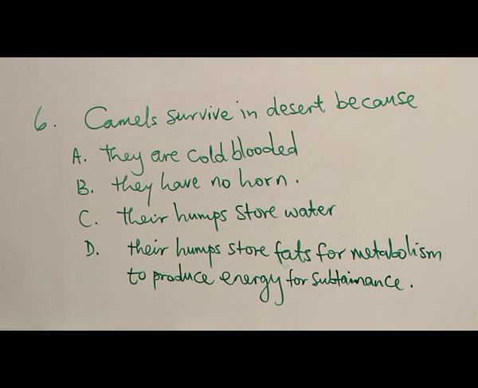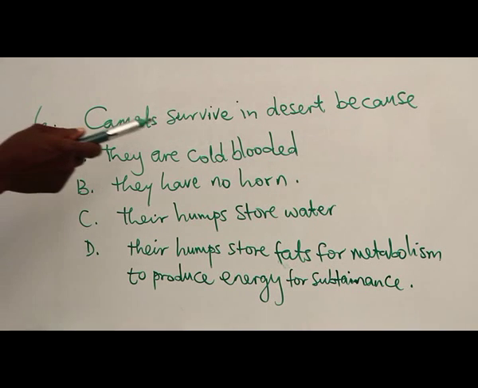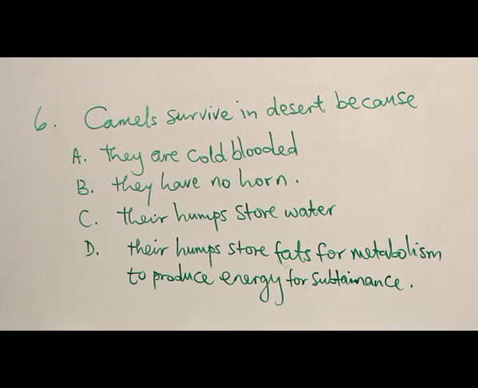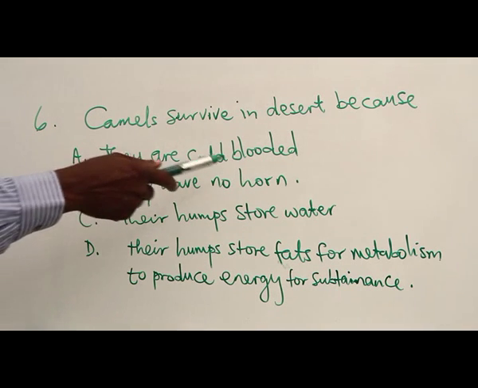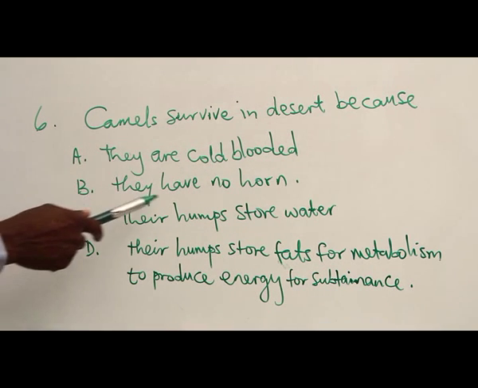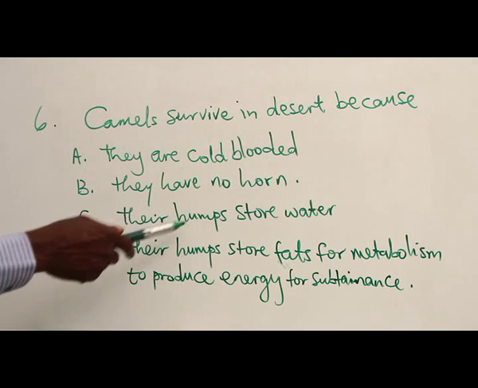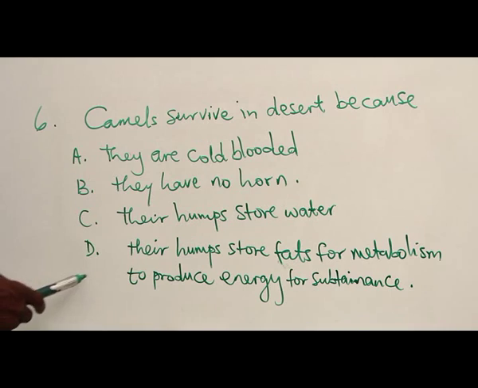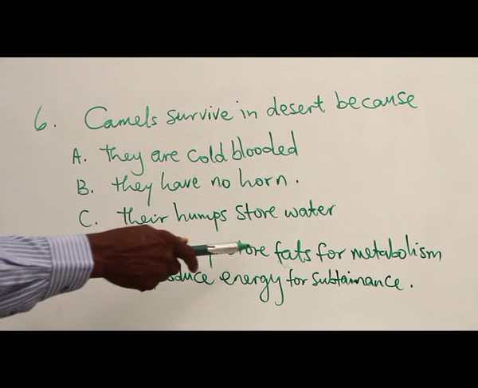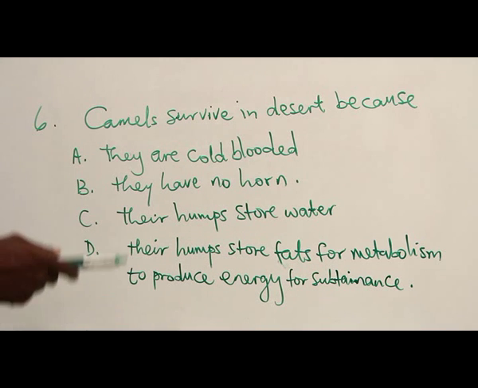Question number 6. Camels survive in desert because A, they are cold-blooded. B, they have no horn. C, their humps store water. D, their humps store fats for metabolism to produce energy for sustenance.